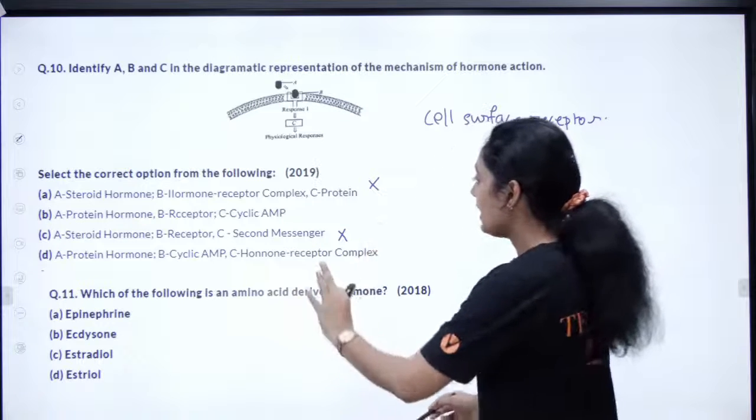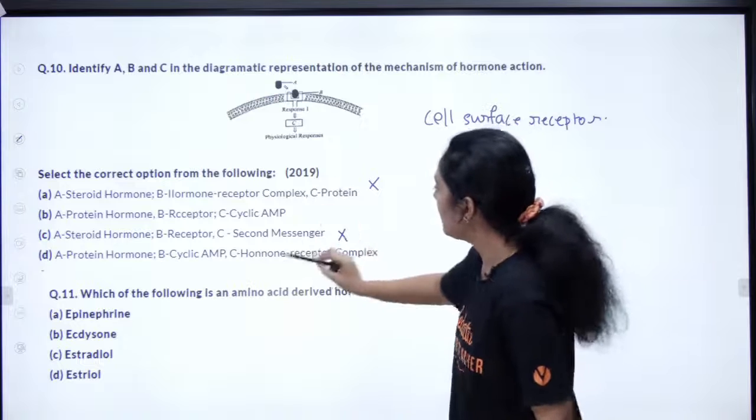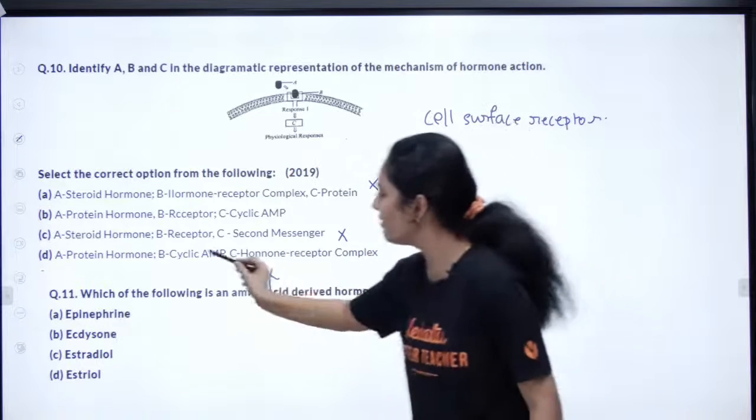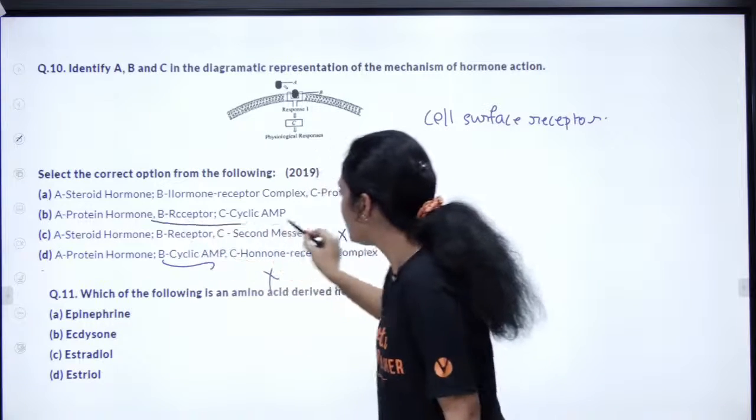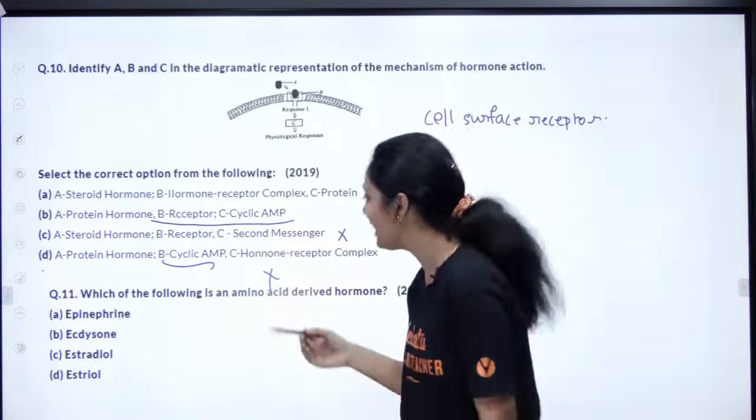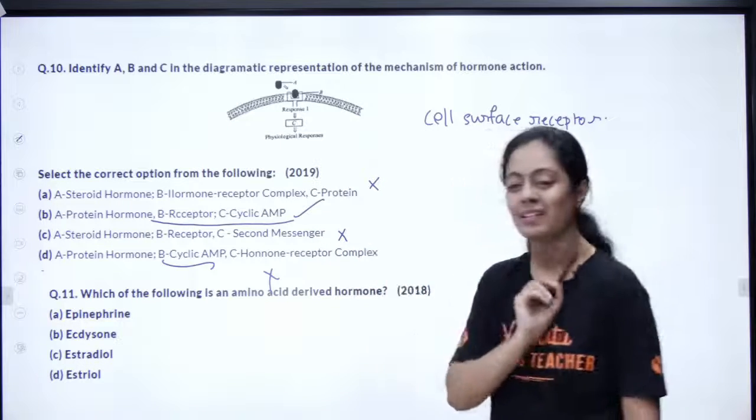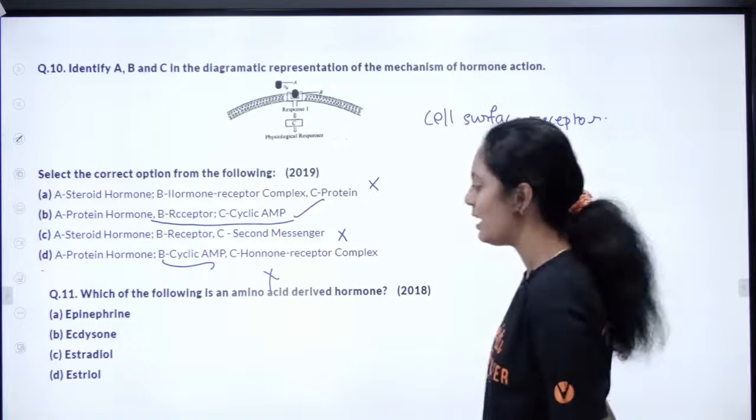So then what is B? Receptor, right? So this is wrong, because here they have given B as cyclic AMP. So I come to the right answer. C is cyclic AMP, which is my second messenger. Yes, absolutely correct. The right answer is option B. Very nice, Shalini Surya, very nice, Janice, very good, very good.